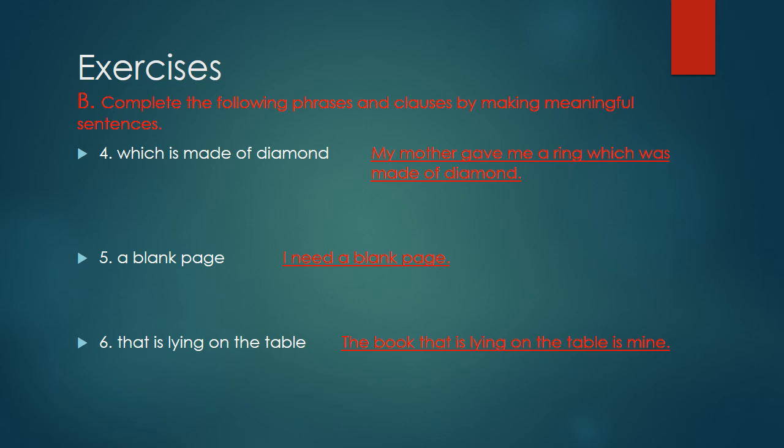Now come to our last sentence, that is lying on the table. Is that is lying on the table a clause or phrase? Well, this is a clause. Why is this a clause? Because the subject is given here, the predicate is given here, and the complete sense is here. That is the subject here and is lying on the table is the predicate. So students, make a sentence of this clause. The book that is lying on the table is mine. So children, I think you have understood both exercises A and B very well. Clear?